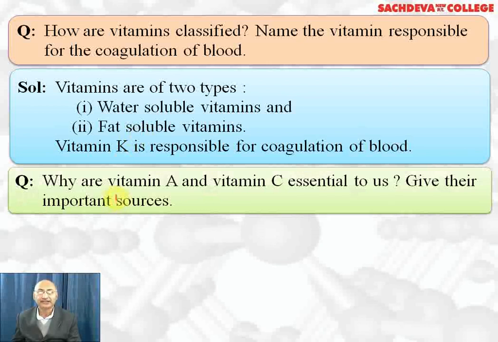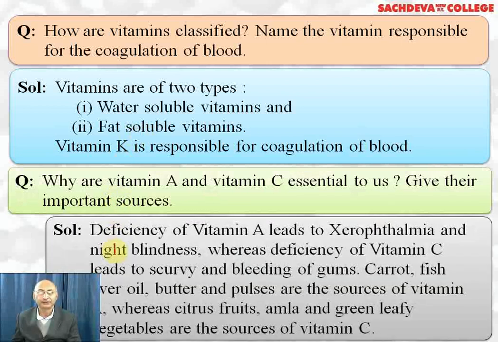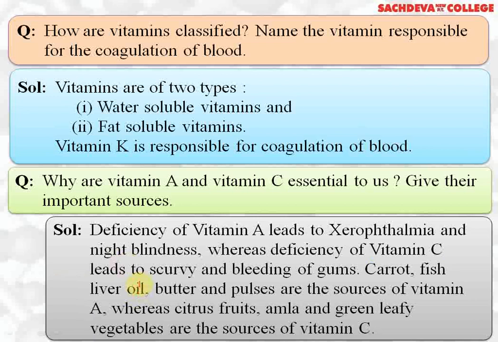Why are vitamin A and C essential to us? Give their important sources. Deficiency of vitamin A leads to xerophthalmia and night blindness, whereas deficiency of vitamin C leads to scurvy and bleeding of gums. Carrot, fish, liver oil, butter, pulses are sources of vitamin A, whereas citrus fruits, amla, green leafy vegetables are the sources of vitamin C. Vitamin C is water soluble and secreted in the urine every day. That's why it has to be taken regularly.